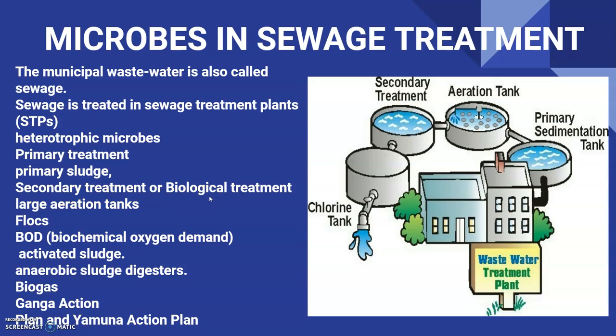So the primary effluent is passed into large aeration tanks. You can see here the aeration tanks shown in the picture. In these large aeration tanks, the effluent is constantly agitated mechanically, and air is pumped into it. This allows vigorous growth of useful aerobic microbes into flocs. Flocs are masses of bacteria associated with fungal filaments to form mesh-like structures. While growing, these microbes consume the major part of the organic matter in the effluent, and this significantly reduces the BOD, that is biological oxygen demand, of the effluent.